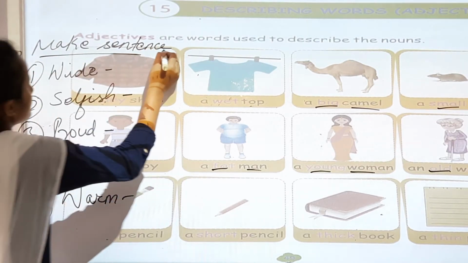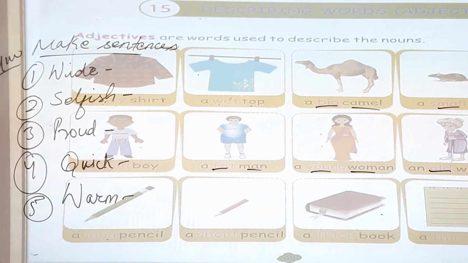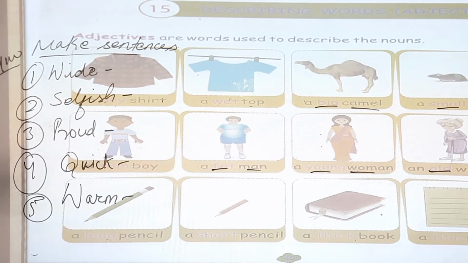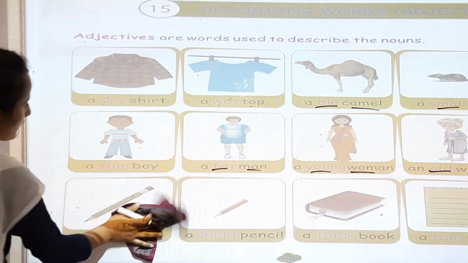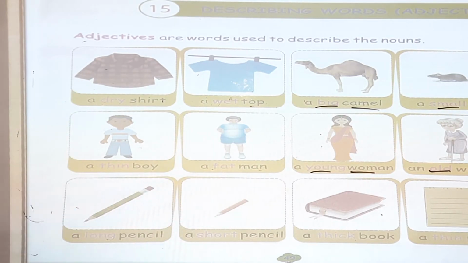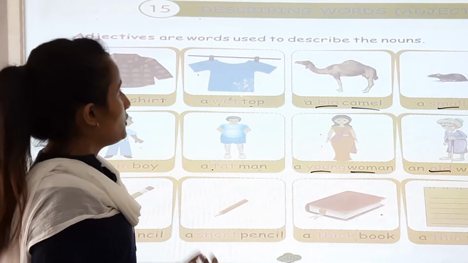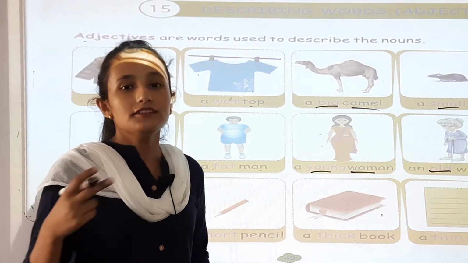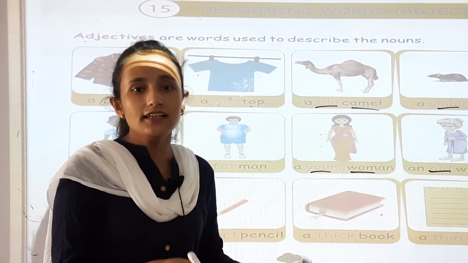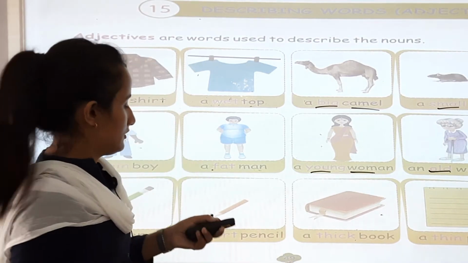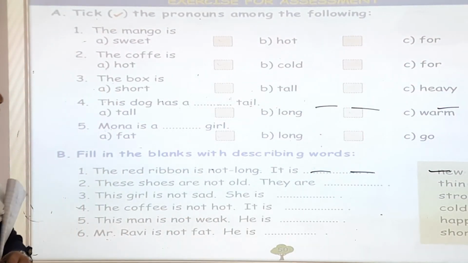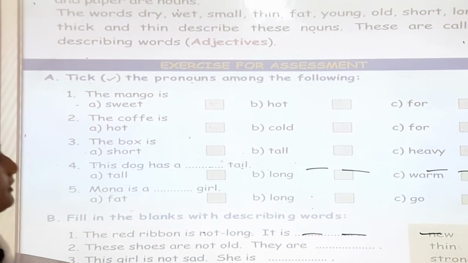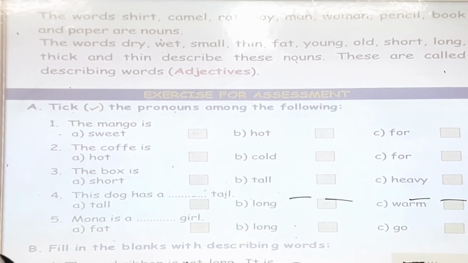Now, so what is an adjective? What is a describing word adjective? Adjectives are words used to describe a noun. The words shirt, camel, rat, boy, man, woman, pencil, book and paper are nouns.